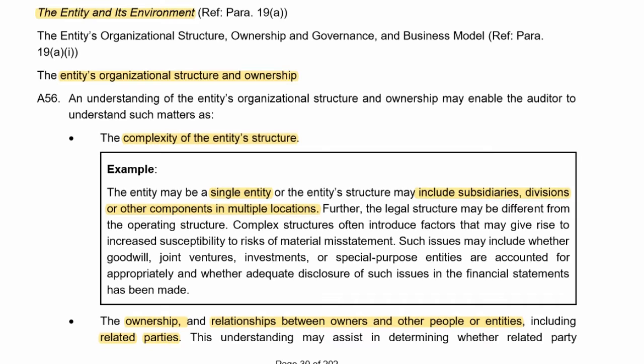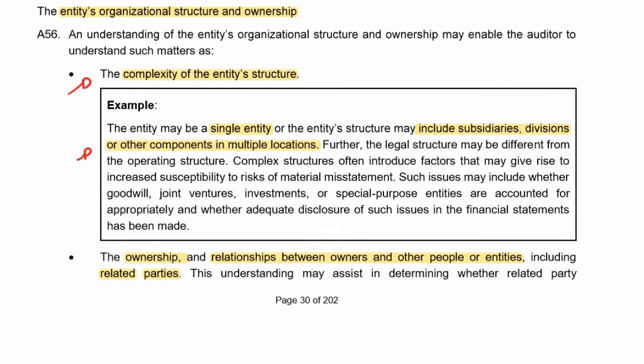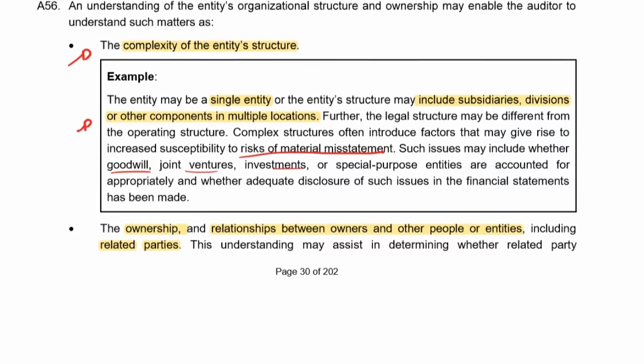It's going to affect our decisions later on because we have identified the risks. So in terms of the organizational structure and ownership, you need to understand the complexity of it. Are there multiple subsidiaries, components, divisions, or is it a single entity? And the reason we need to understand this is because there could be risks of material misstatement in goodwill, in accounting for the joint venture, the investment, or whatever it is. So that's why we need to understand the structure.